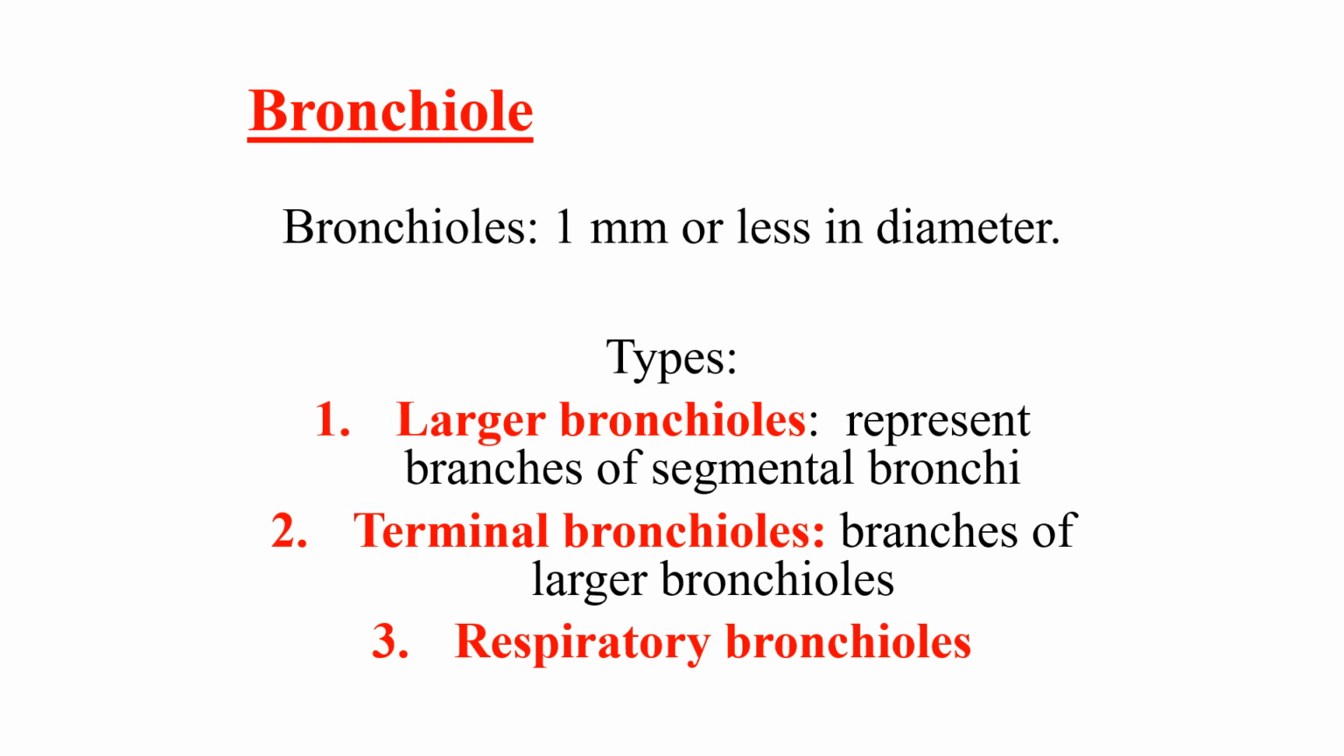There are three types of bronchioles. One is the larger bronchioles, which represent the segmental bronchi, also called the pre-terminal bronchioles. Then we have the terminal bronchioles, which will divide dichotomously and will end in the respiratory bronchioles.